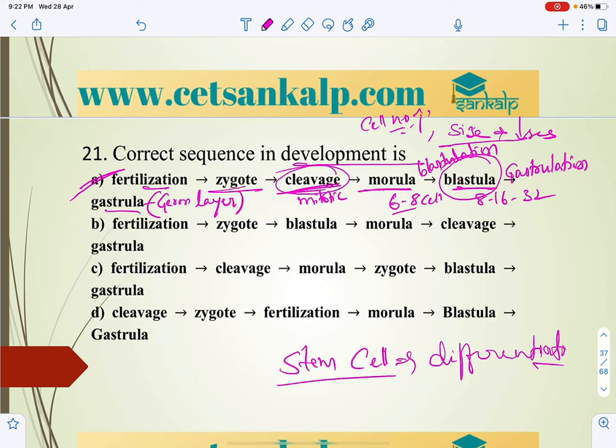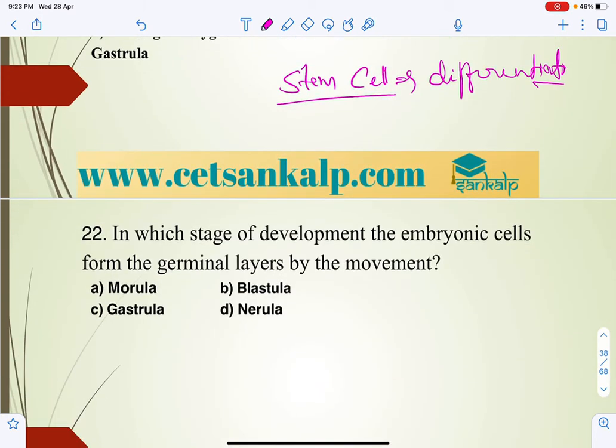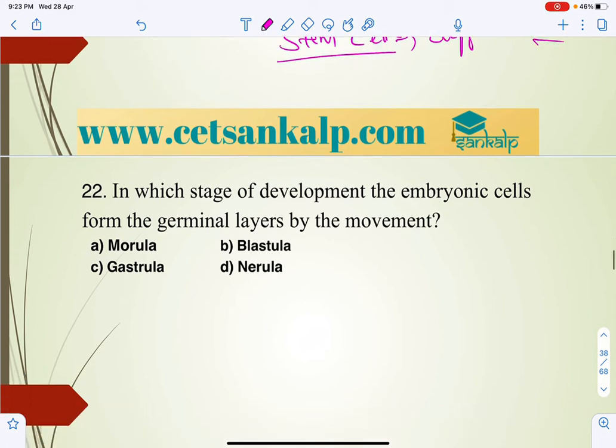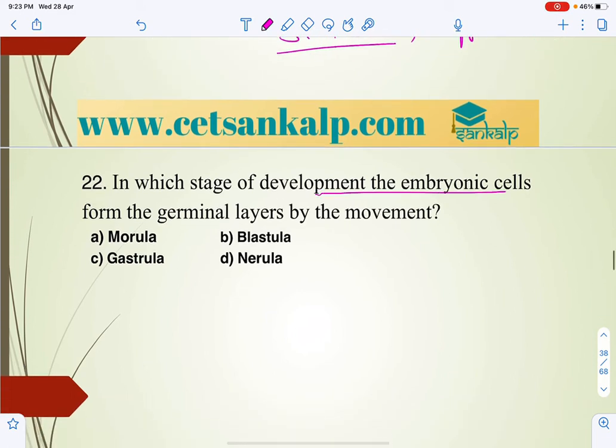After cleavage, then only we can expect the morula to blastula to gastrula, and then these layers will undergo organogenesis. So organogenesis is going to produce organ differentiation. Next question we can have, that is the 22nd question: in which stage of development of the embryonic cells, the embryonic cells form germinal layers?